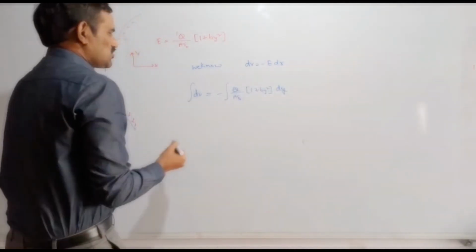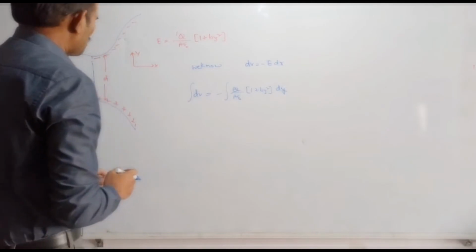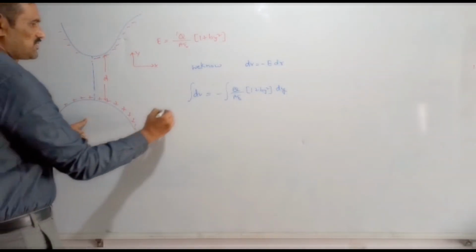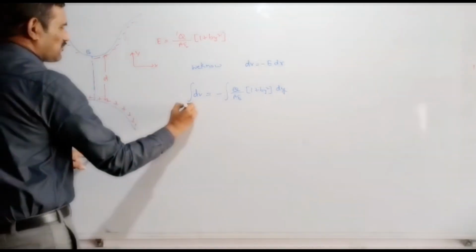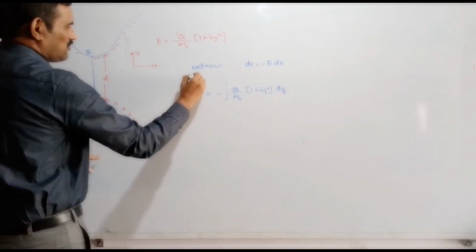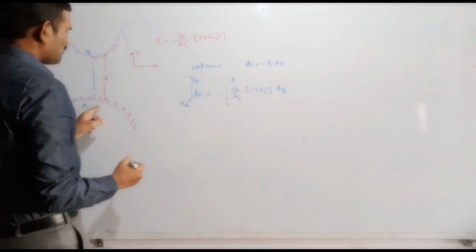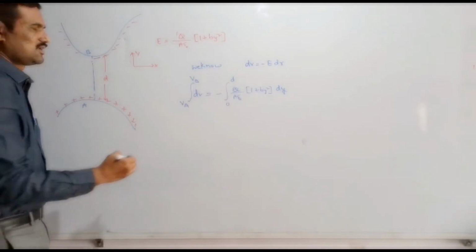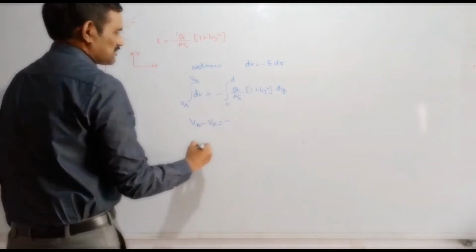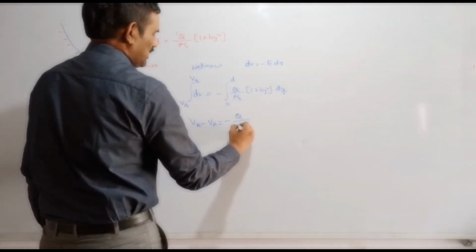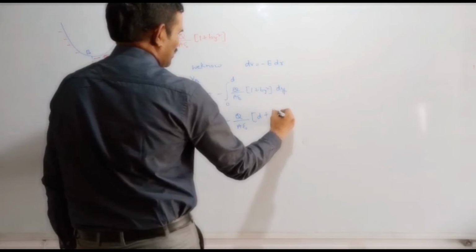Suppose we are starting from here to here, and this surface I am naming as A and this is B. Then from A to B you will get VA and VB values, right? And this is from 0 to that y value, which is D. That y value is given as D here. So then this side you will get VB minus VA is equal to minus Q by A epsilon naught into D plus B into D cube by 3. That means integration and directly substituting the limits.